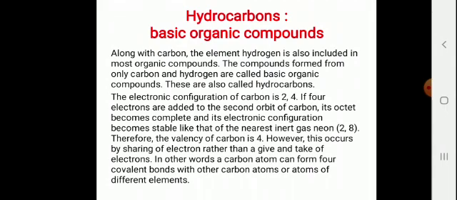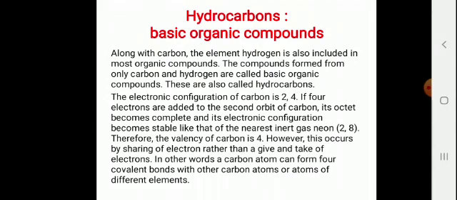The electronic configuration of carbon is 2, 4. If 4 electrons are added to the second orbit of carbon, its octet becomes complete and its electronic configuration becomes stable like that of the nearest inert gas neon, 2, 8. Therefore, the valency of carbon is 4. However, this occurs by sharing of electrons rather than a give or take of electrons. In other words, a carbon atom can form 4 covalent bonds with other carbon atoms or atoms of different elements.